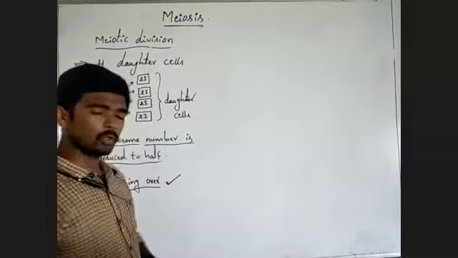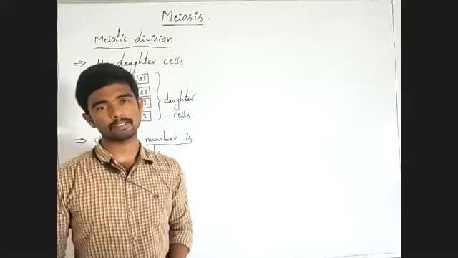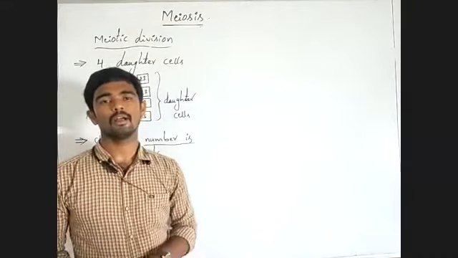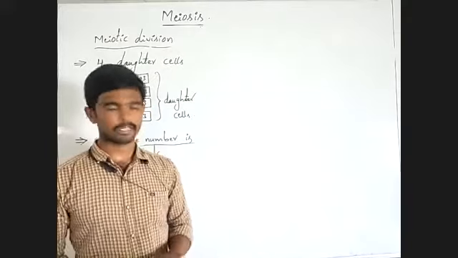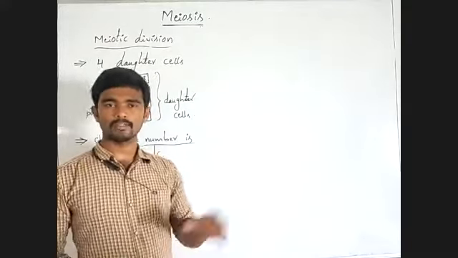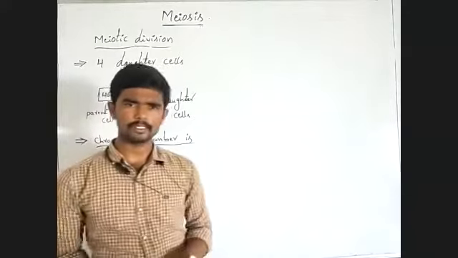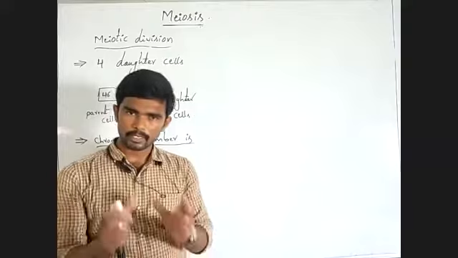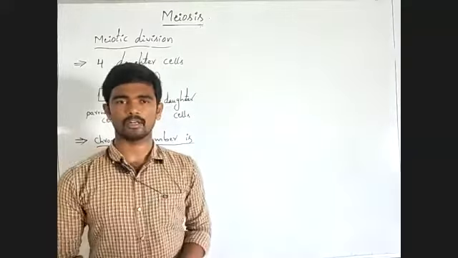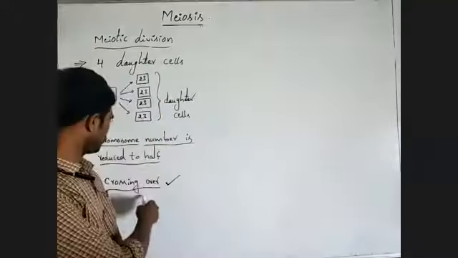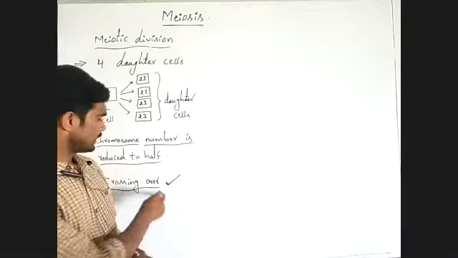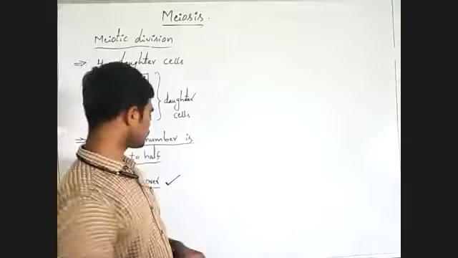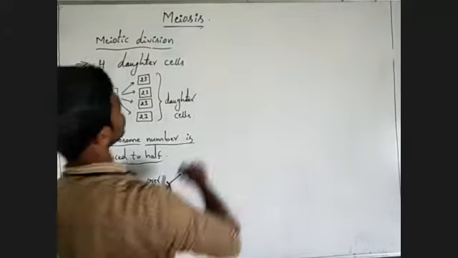Without this crossing over, exact copies of the parent cell are formed. Means parent-like daughter cells are formed if there is no crossing over. But here crossing over is present in meiosis. Understanding?